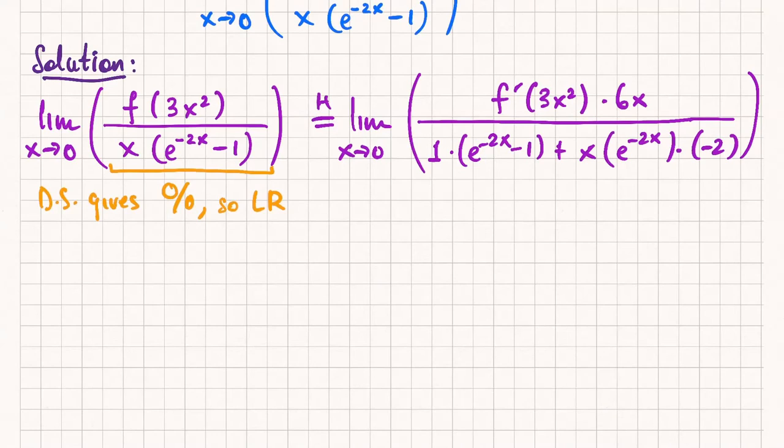Make sure we are very explicit with this. Substitute 0 again, and you actually do get 0 over 0 a second time. So if I do direct substitution, up top I get 0 from the 6x. And down below, this first term gives me 0, 1 minus 1. And the second term again gives me 0, because of that x. So I do get 0 over 0. So use L'Hopital's rule again.